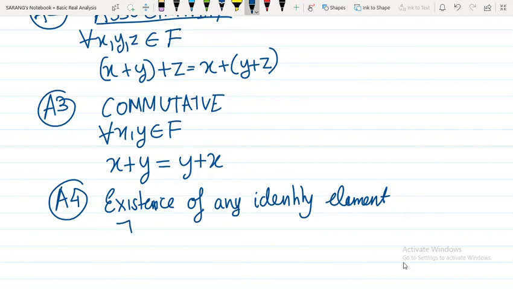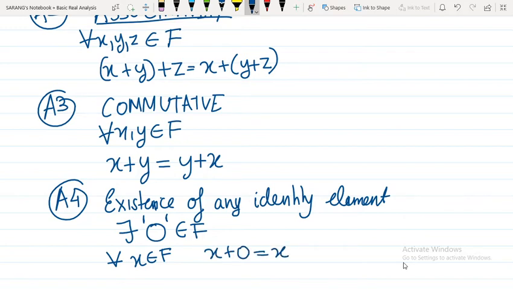So there exists some zero belonging to this set F, such that for every x you take from this set, if you add zero to it, you get the same number back. And you can do it the other way around also, which is commutative.